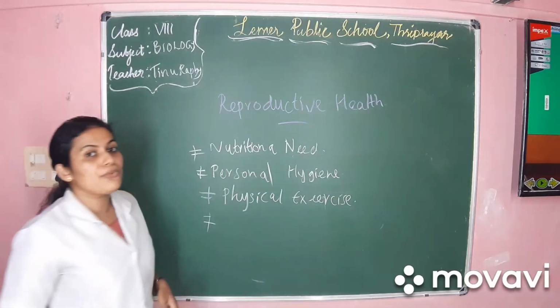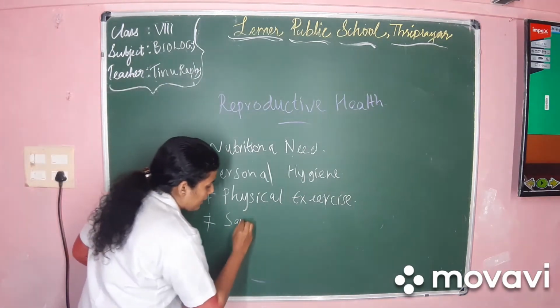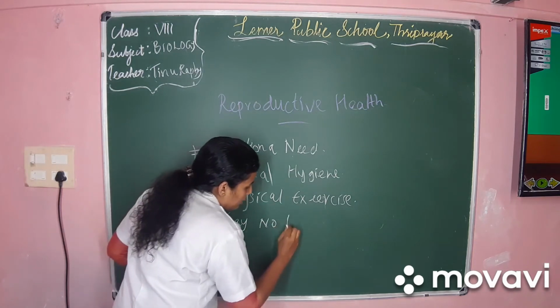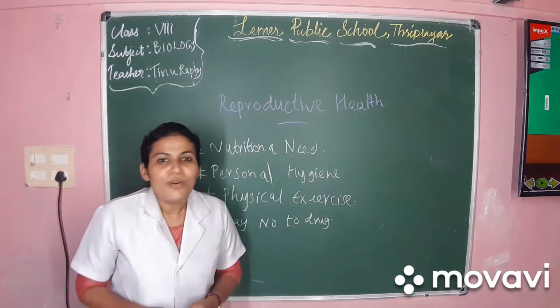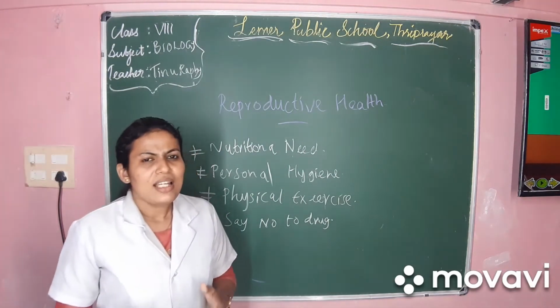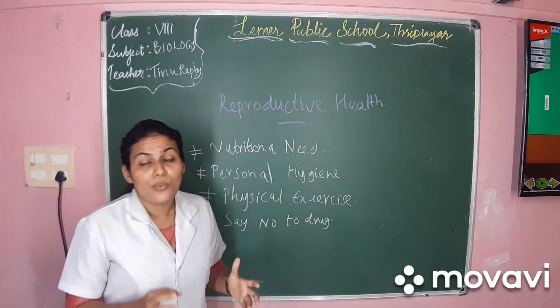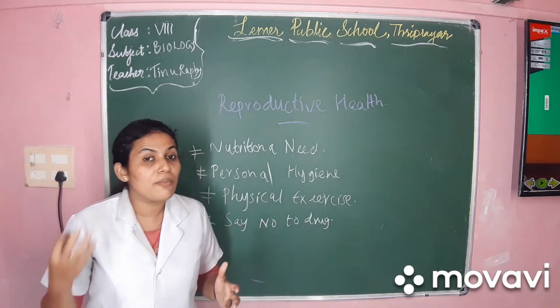We are going to learn the fourth point, that is, say no to drugs. A positive adolescent should always say no to drugs, because adolescence is an age when you start developing new emotions.